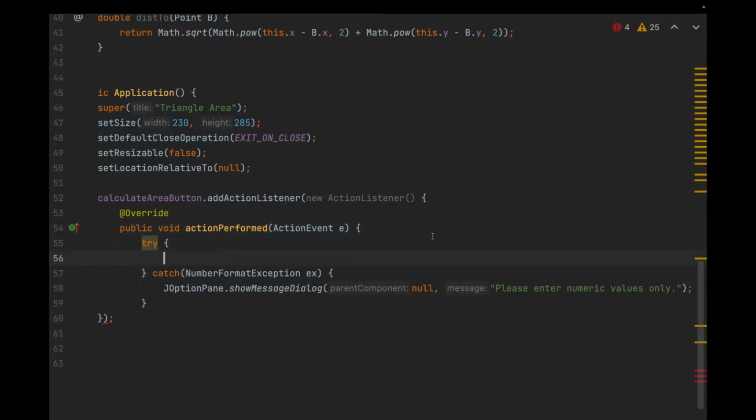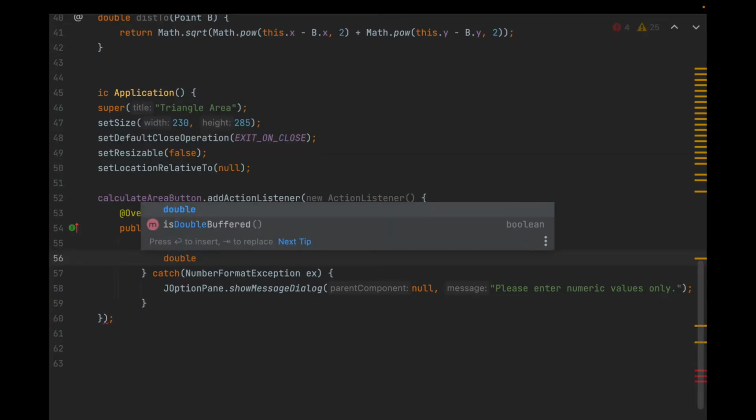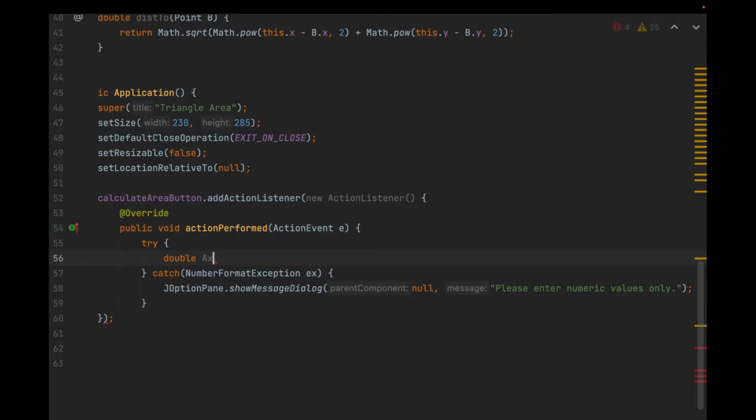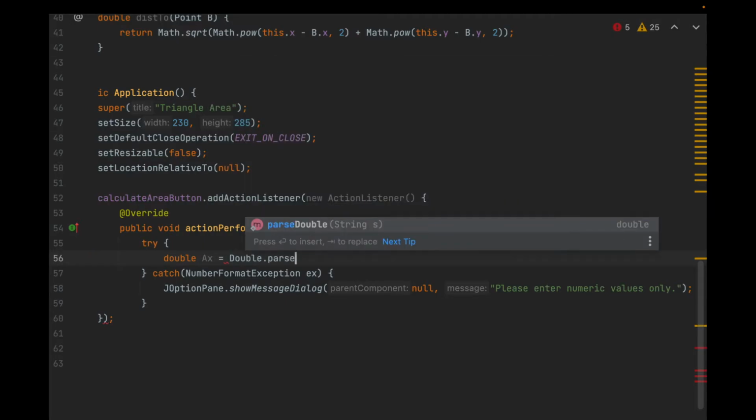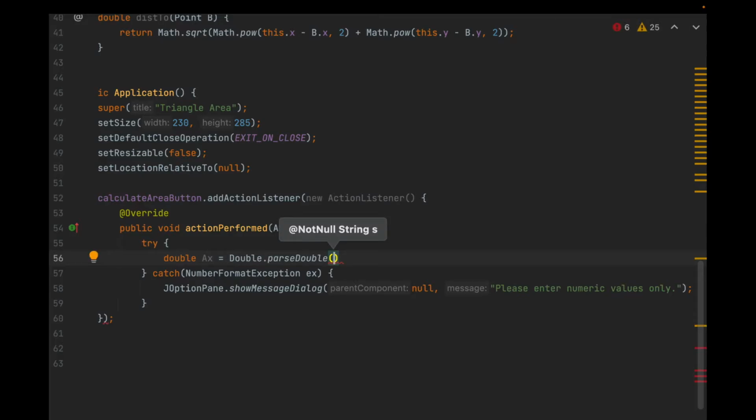Now what we want to try is to get those inputs from the user. So we want them all to be double. So we say double, let's say A's x value, we'll call AX, equals Double.parseDouble, because the inputs will be in string format.